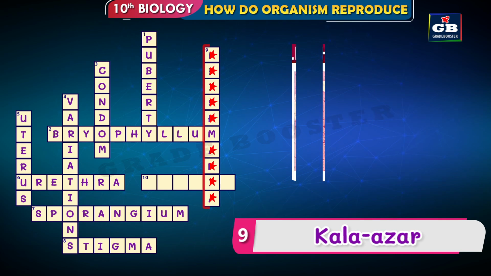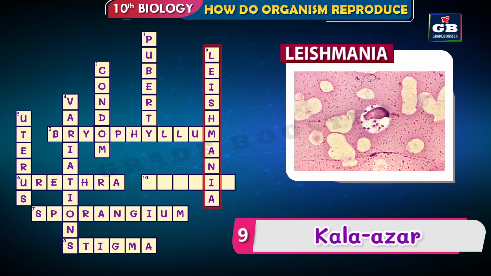The answer is Leishmania. Kala Azar or black fever is a disease caused by an organism called Leishmania. It reproduces by binary fission.